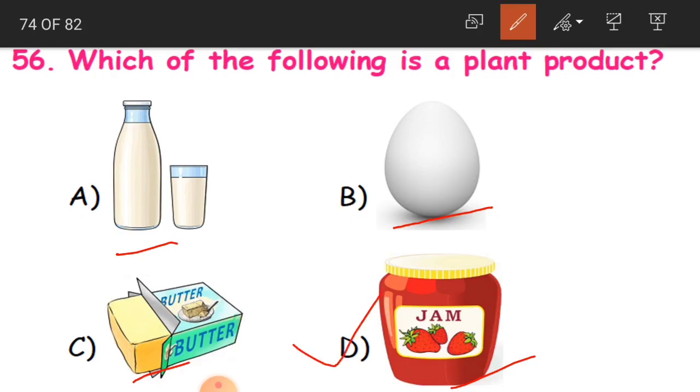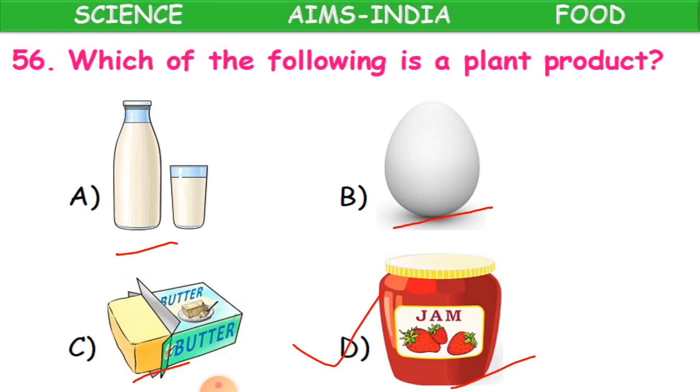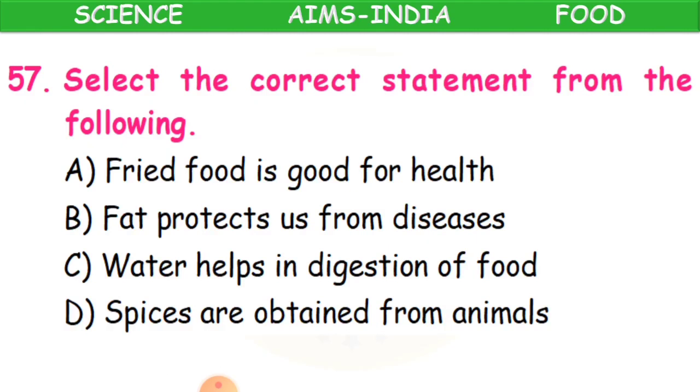Definitely D. It is a strawberry jam and strawberries are from the plant. It is a plant product. So that is why D is the correct answer. Whereas milk, butter and egg are the animal products. That is poultry products. Clear, children? Poultry and dairy also, because milk is also there.